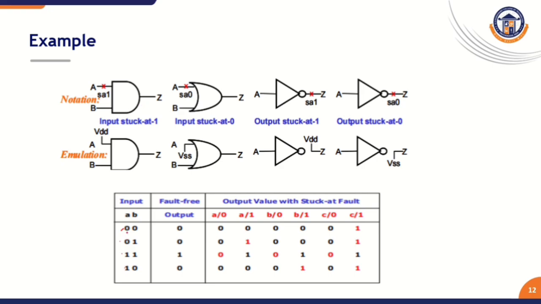When we apply 0 0, what is the output of the AND gate? 0. When we apply 0 1, 0. When we apply 1 1, what is the expected result? 1. When we apply 1 0, what is the expected result? 0. This is the expected behavior.